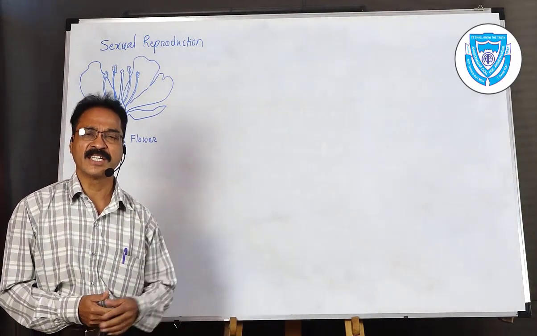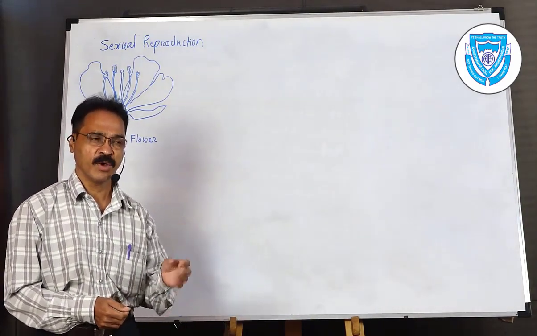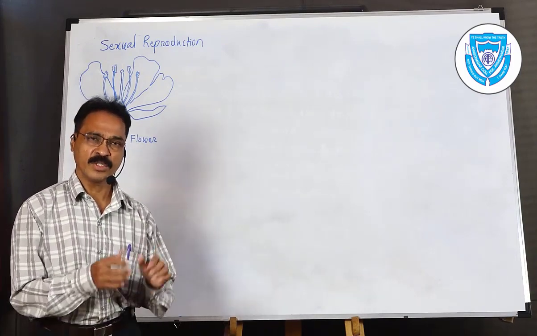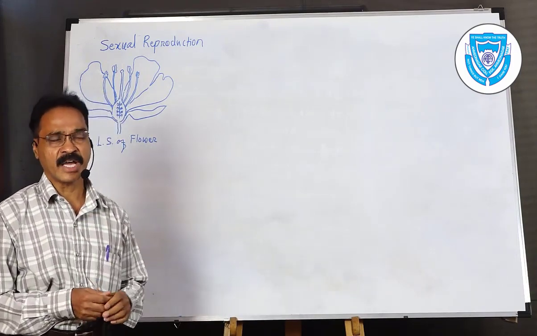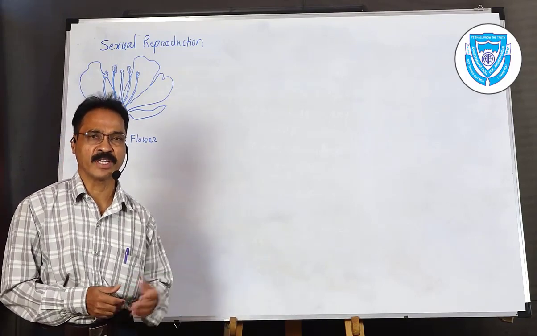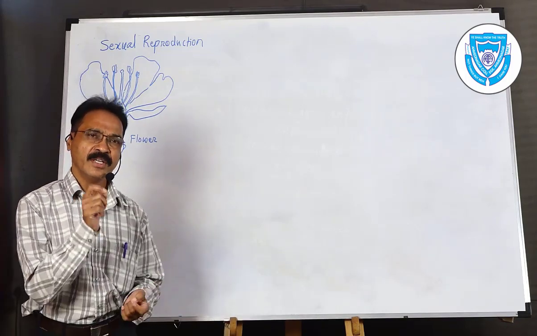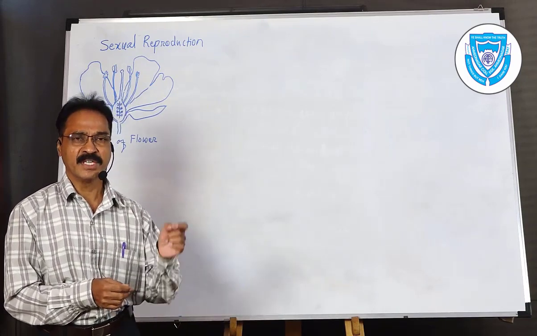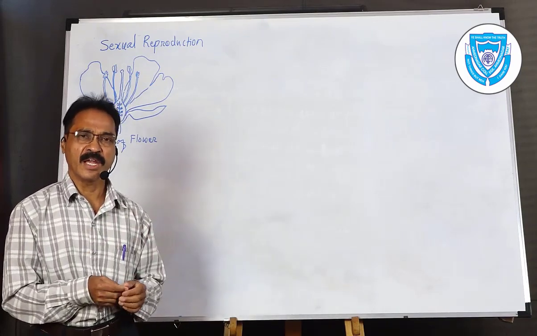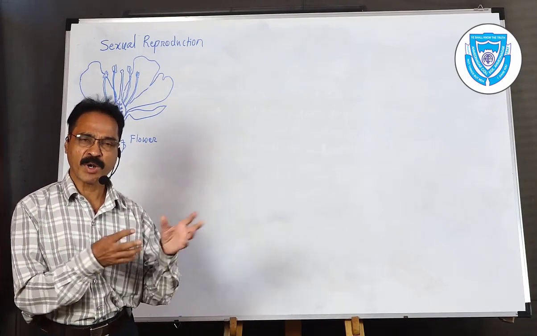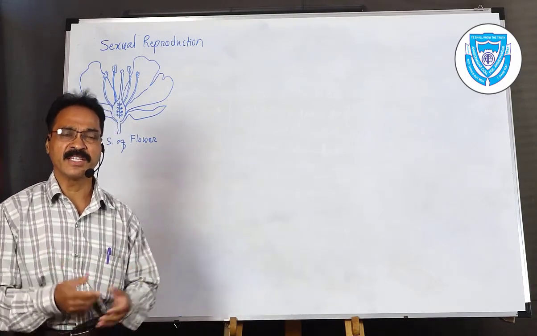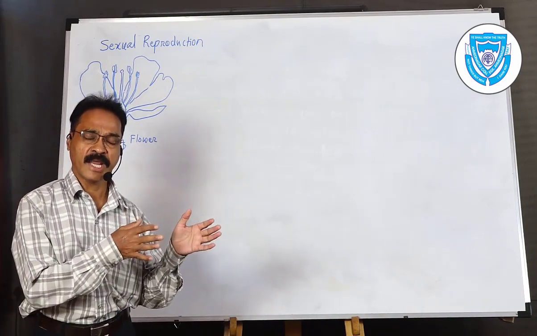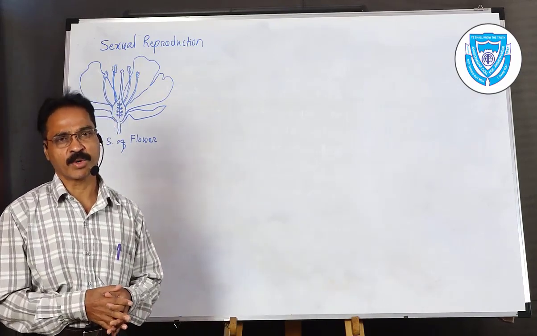The third and last one is the leaf. The leaf part is utilized. Again the vegetative or axillary buds are present on the margins of the leaf, and the common example is Bryophyllum or Kalanchoe. Here the buds are present at the margin, and at maturity these buds sprout on the main plant and a new plant is generated. So these are all the natural types of vegetative reproductive methods.